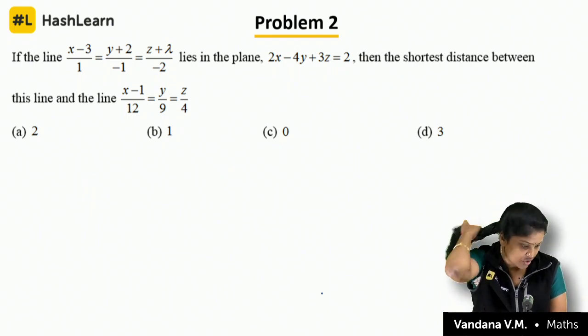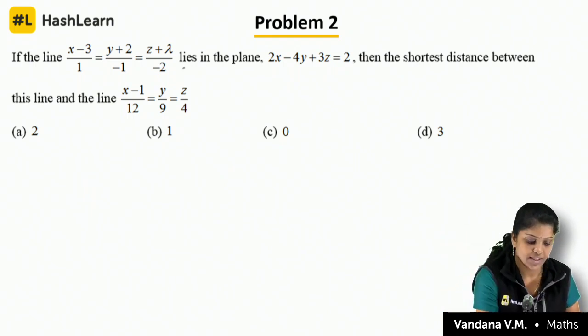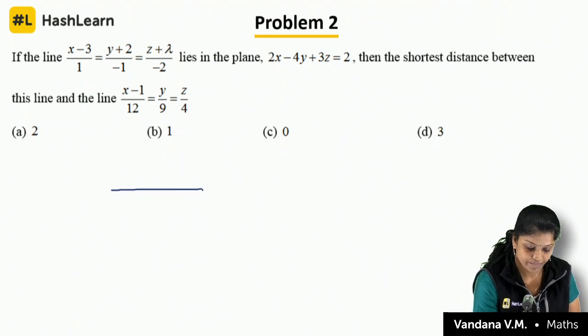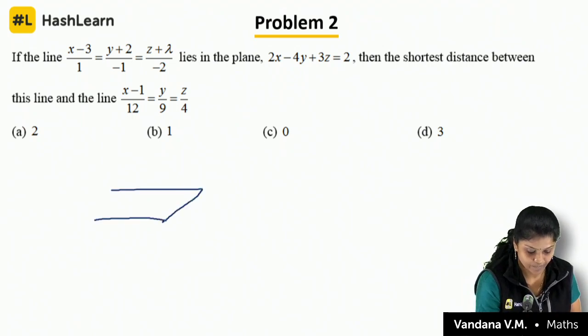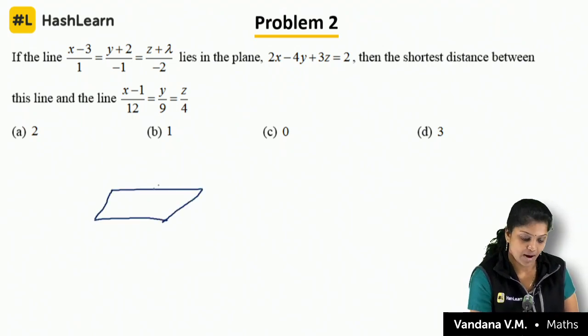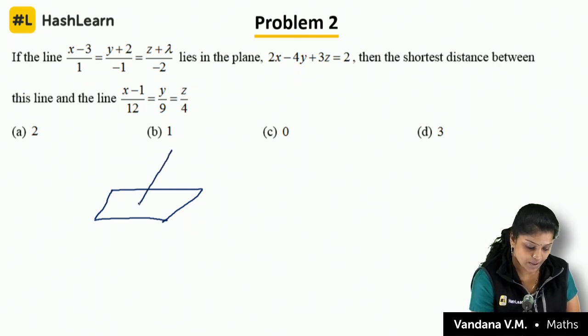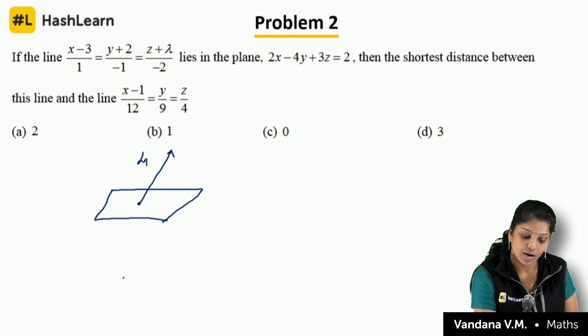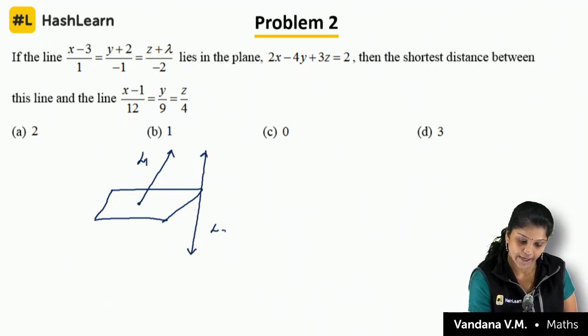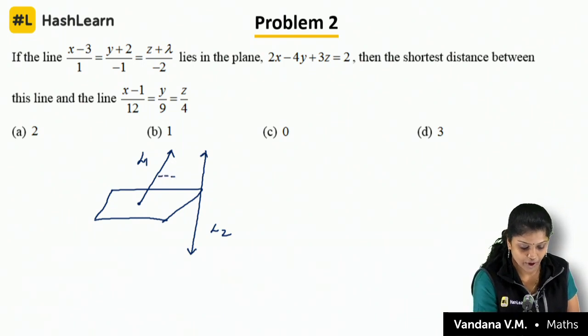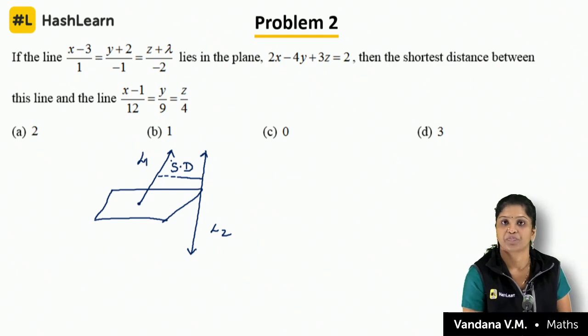Yeah, very interesting question. If the line lies in the plane, see there is a plane and on that plane one line. So take it as L1 and one more line, however you want. Now I would like to find out the shortest distance between these two.